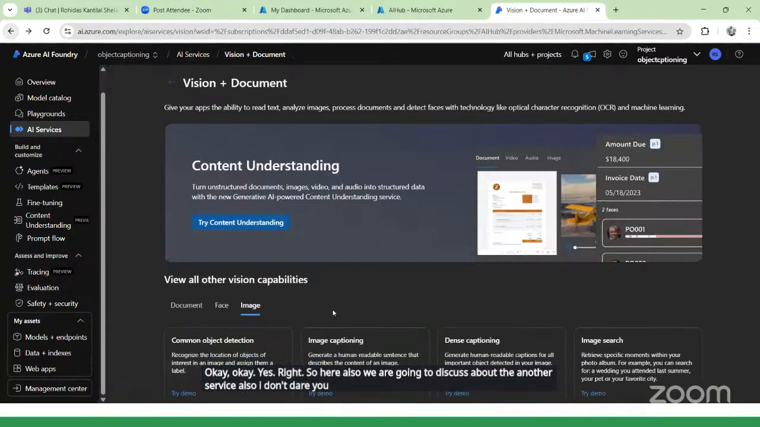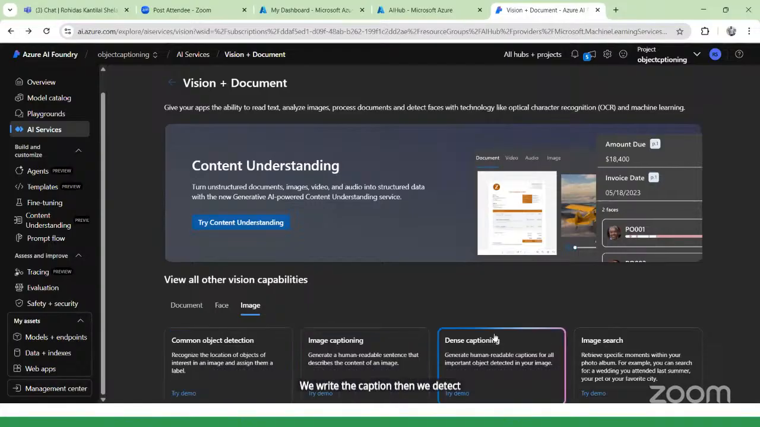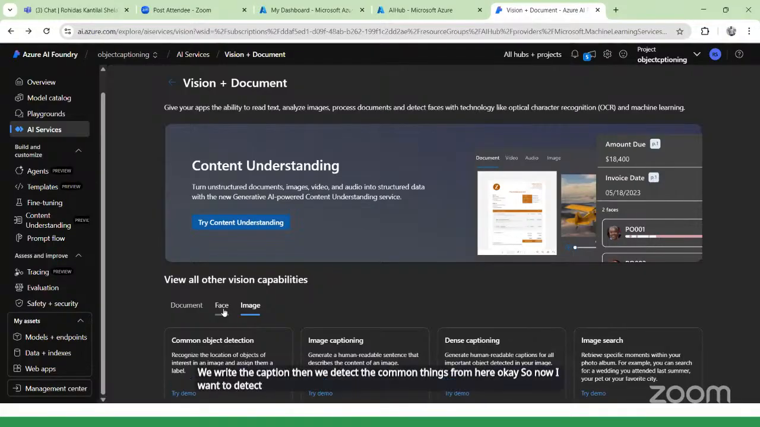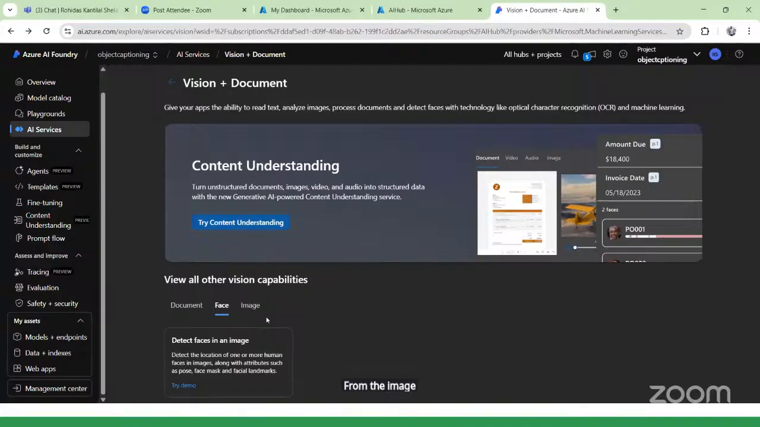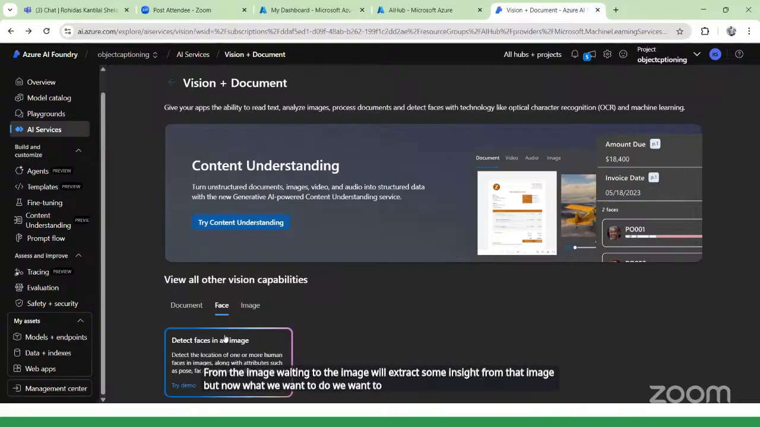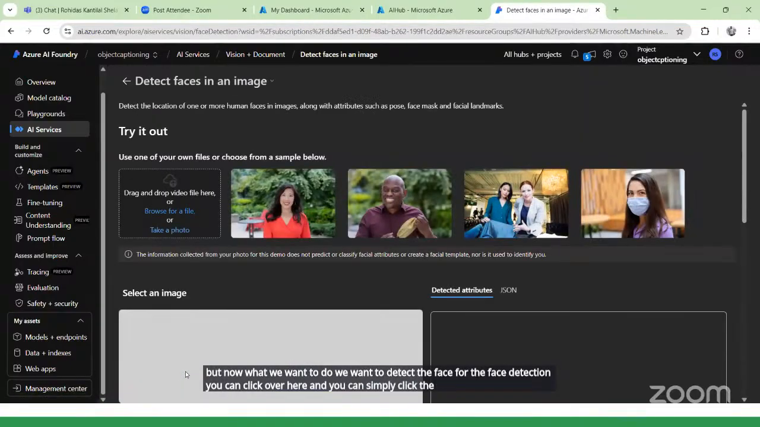So far, what have we done? We wrote the caption, then we detected the common things from the image. Now I want to do face detection. For face detection, you can click on the face option. Earlier we extracted some insight from the image, but now we want to detect the face. For this, you can click over here and simply click on try demo.